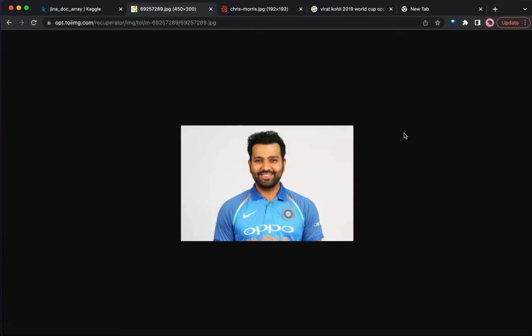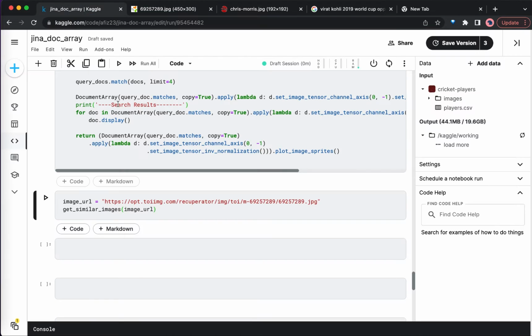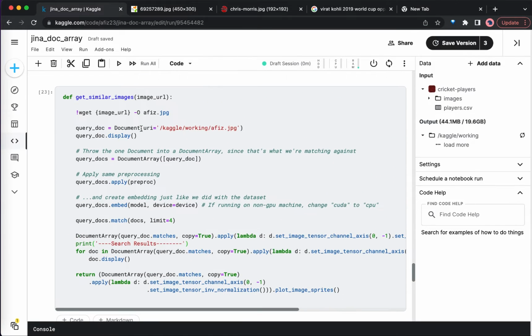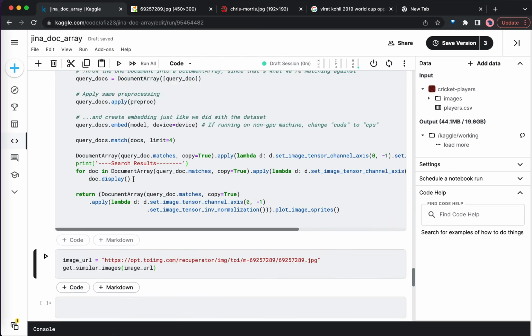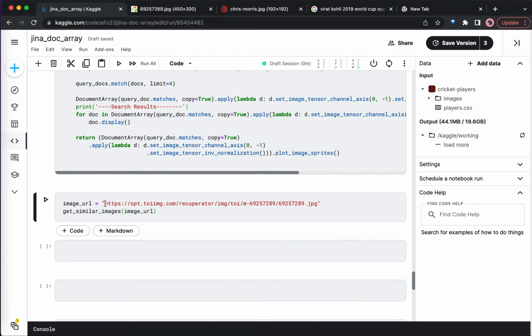In this quick demo, I am going to use Rohit Sharma's image to search for his teammates who played along with him in this particular tournament. You can see his image here, and I am going to copy the URL. And this is my Jupyter notebook which I am running on Kaggle. So this is the method that I am going to call to find Rohit Sharma's teammates. So here is this URL. I'm just going to replace it with the copied one.